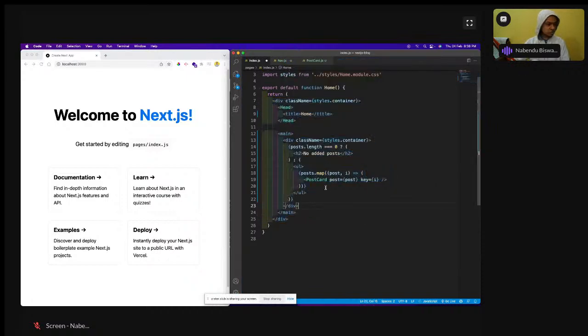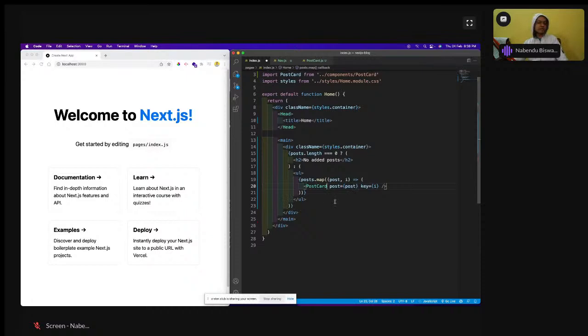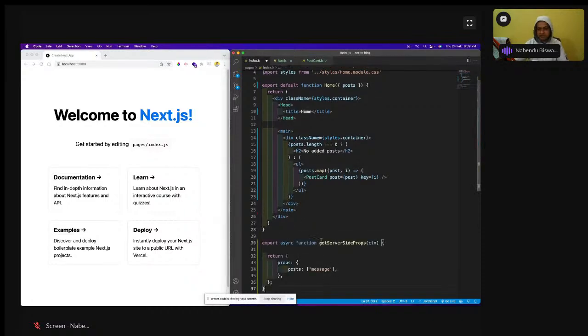So see, this postcard I am showing. Definitely if I'm showing it, I have to import it, or else it will yell at me and give me errors. The postcard we have just created, and I'm passing each of the posts, because I'm also checking the posts.length. Now we are going to export getServerSideProps, through which we do the API call. Right now I'm not going to do the API call, so I'll just have it like this for now, and we want to change it to async getStaticProps.